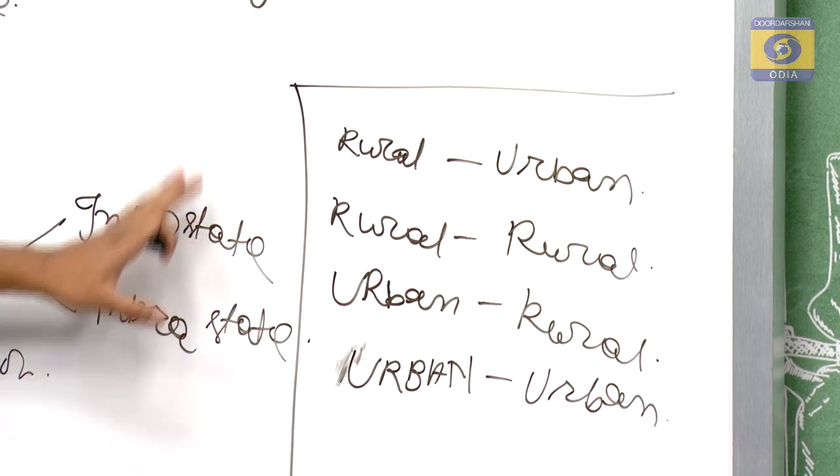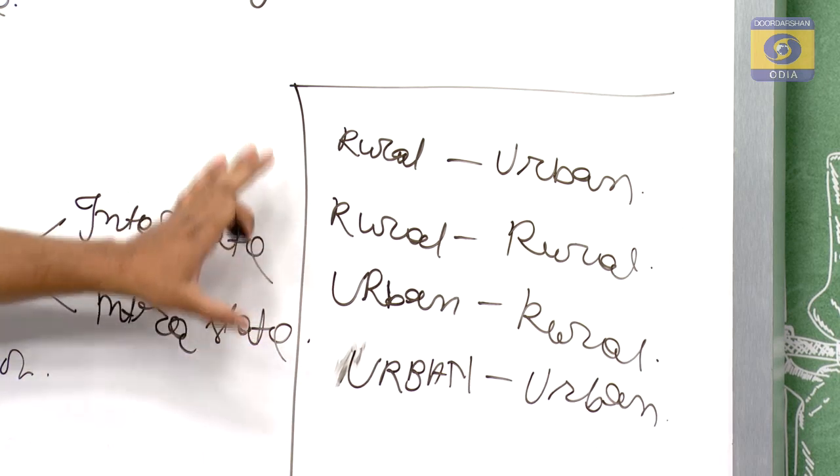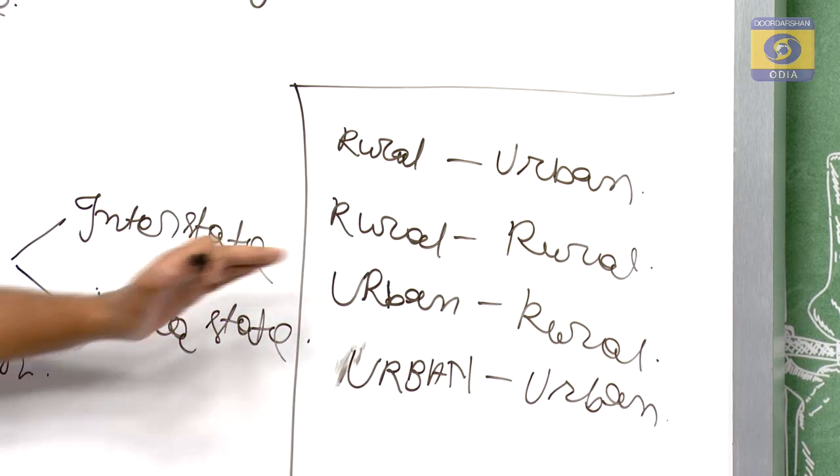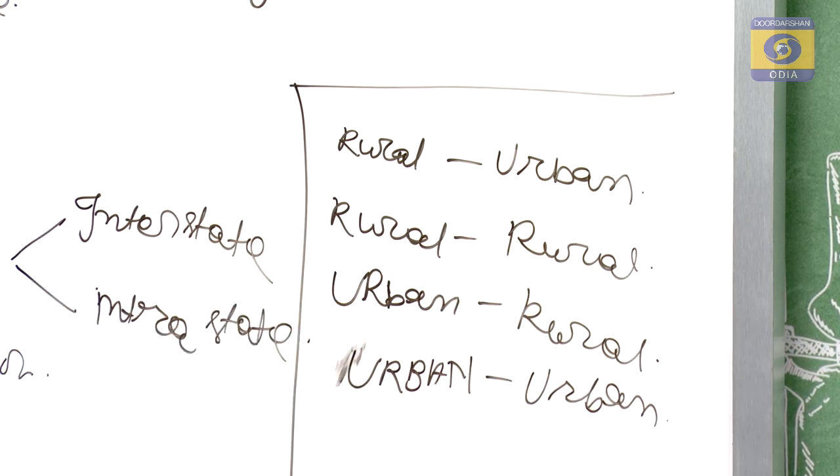Now, let us discuss why these migrations occur and how people move from rural to urban area, rural to rural area, urban to rural area and urban to urban area.